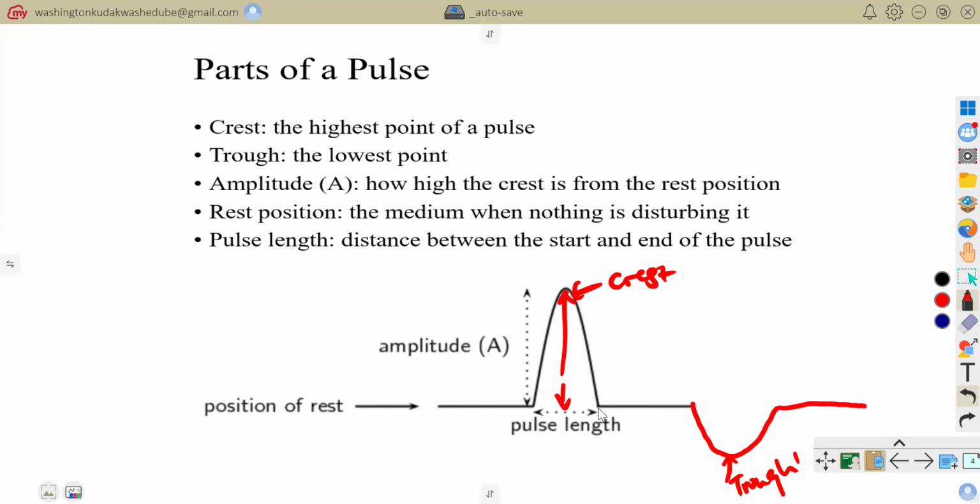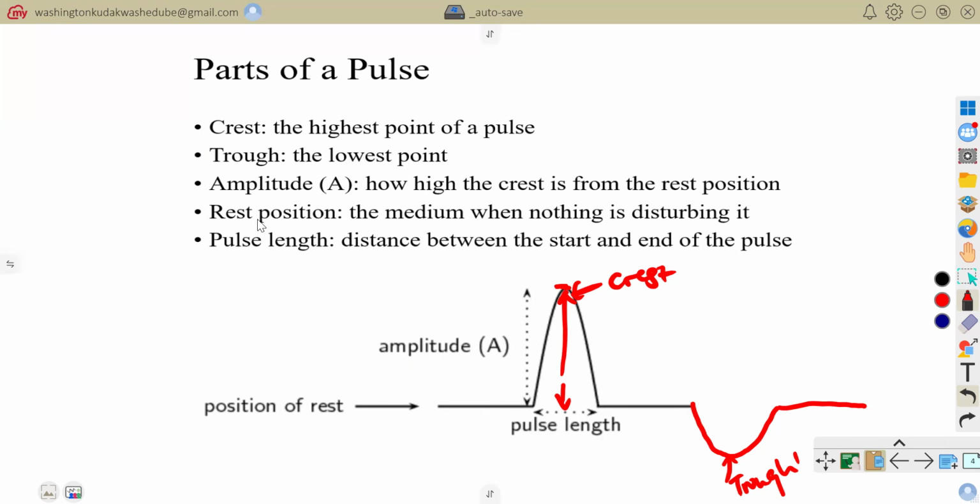So this line represents the position of rest. And then since we can relate from how our rope was kicking, you would see that the particles of the rope would go up the hill and then come back. So this distance from this position of rest up to the top of this crest is what we refer to as the amplitude. And the amplitude determines the amount of energy the pulse is carrying. So the greater the amplitude, the greater the energy that the pulse is carrying.